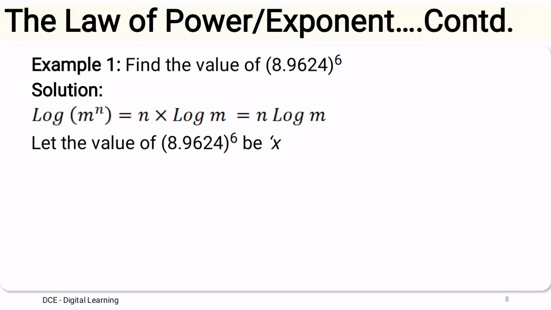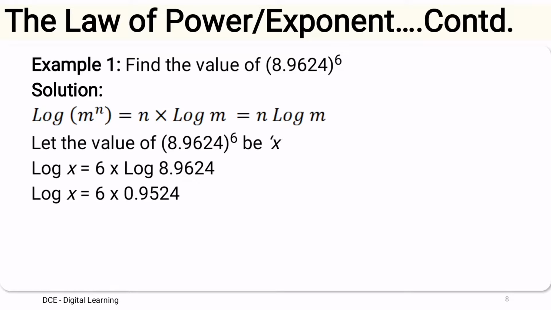Let the value of 8.9624 raised to 6 be x. So log x equals 6 into log of 8.9624. The log value for 8.9624 is 0.9524. 0.9524 into 6, so the final result is 5.7144.